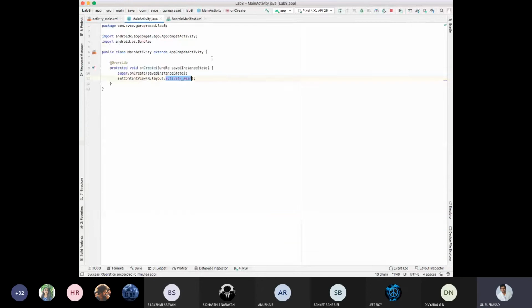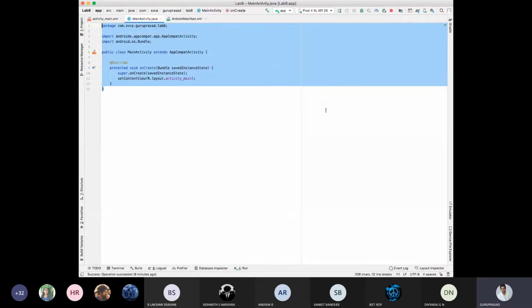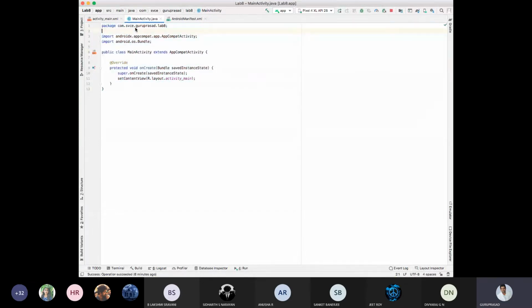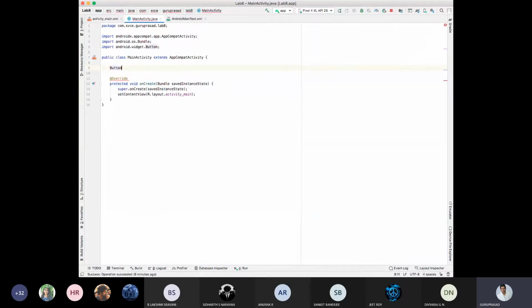Okay. Now, see here. I'm not changing anything. This is your default program: your package name, the library classes and the main activity. In the main activity, I first need to say there is a button. See, it is giving the suggestion. There is a button.